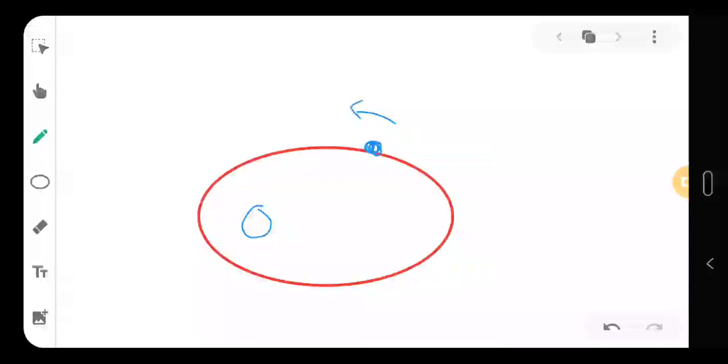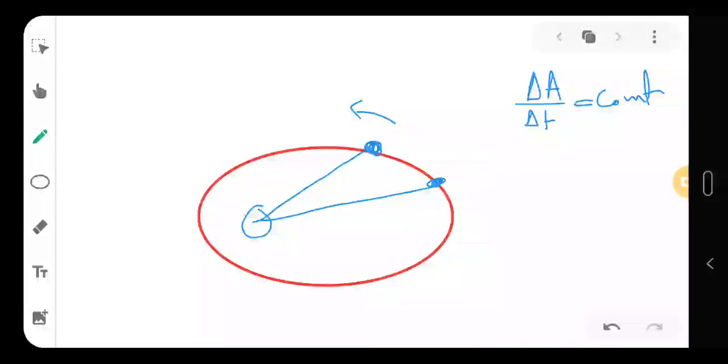Acha. The second law of Kepler was given as the area swept by the planetary system from one position to another position will be the same for the same interval of time. That means the rate of change of area by time will be constant. So we are going to prove this a little bit today, as I told you.